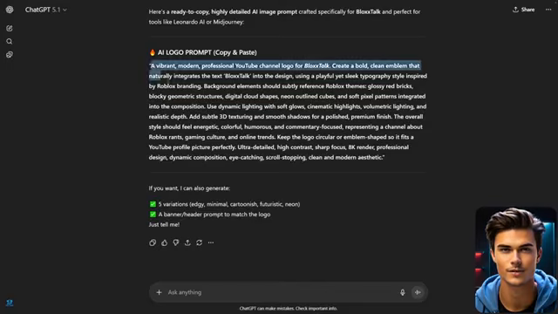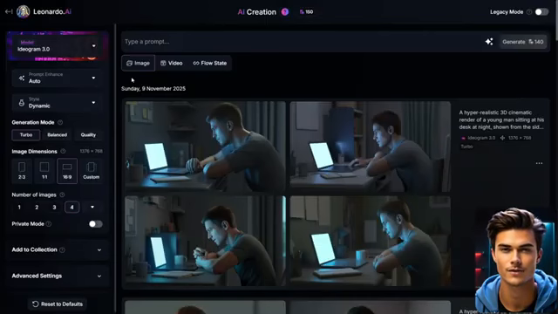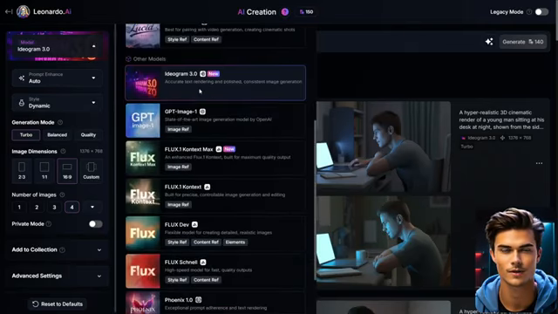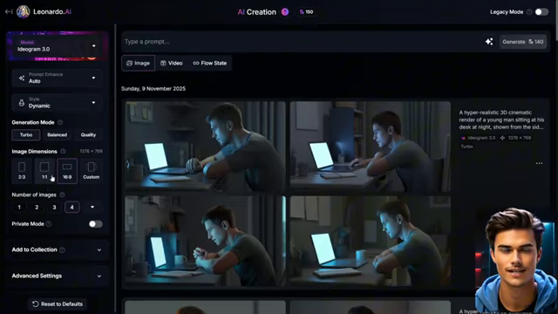So now that the prompt is ready, copy it from here and head over to a tool called Leonardo AI, which you can use for free. Inside Leonardo, start by opening the model section at the top and search for the ideogram model, which is the one that we will be using. Then, in the aspect ratio settings on the left, set the ratio to 1:1, since that's the standard logo format.